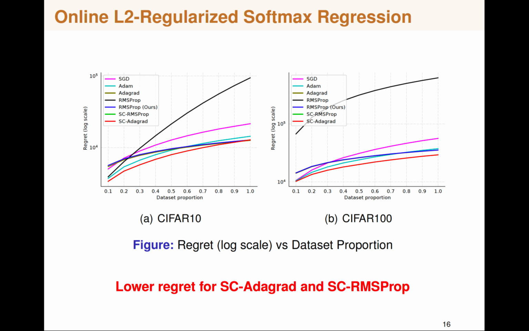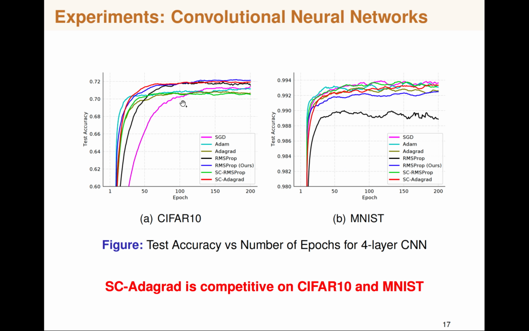In the online L2 softmax regression setting, we see that SC Adagrad indeed achieves a lower regret value, and the original RMSProp performance is not so good here. Similarly, we consider the test accuracy versus the number of epochs for a 4-layer CNN on Cifar10 and MNIST datasets.